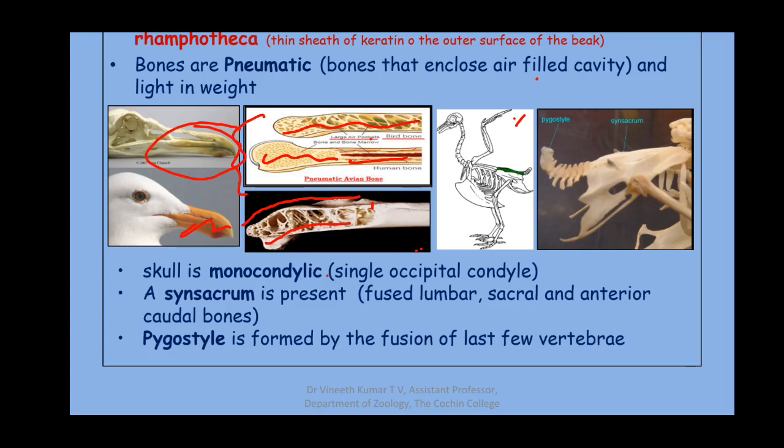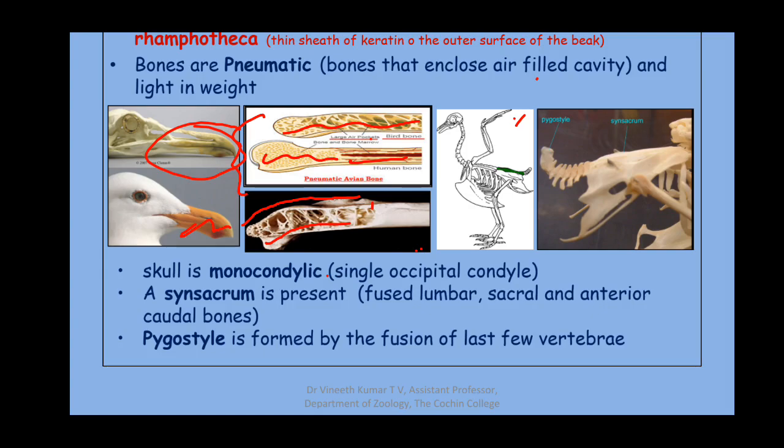Another modification seen in the skeletal system is the fusion of bones. In various locations, the bones are fused, and as a result, the fusion of the bones also reduces weight. The fusion can be seen mainly in the vertebral column and also the skull. The skull of a bird is also very lightweight, or you can call it a paperweight skull, because all the bones in the skull are fused and very thin, making it very light. So the fusion of the bones is also an adaptation for making their body lightweight.